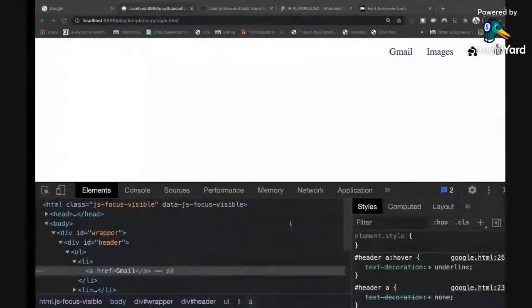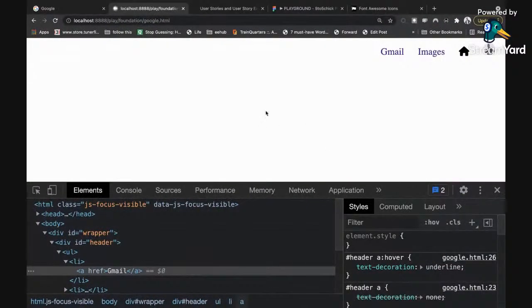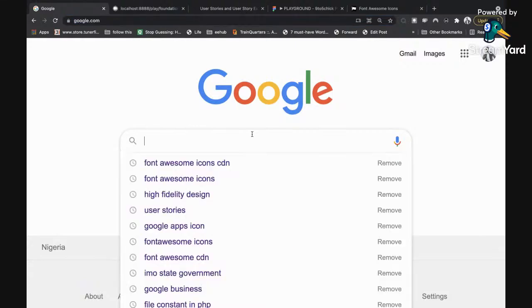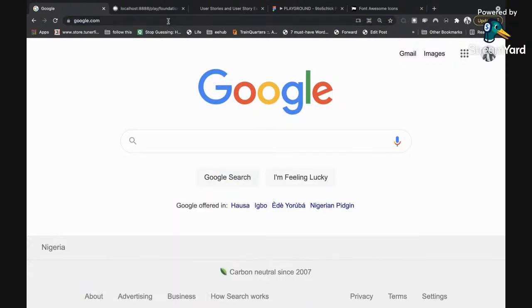So we are getting close. So what's the next thing we want to do? The next thing we want to do is to include the giant logo right here. So I'm going to just quickly spy on what the design looks like. So the logo is right above this huge box for the search box, right? So let's quickly come up with that.